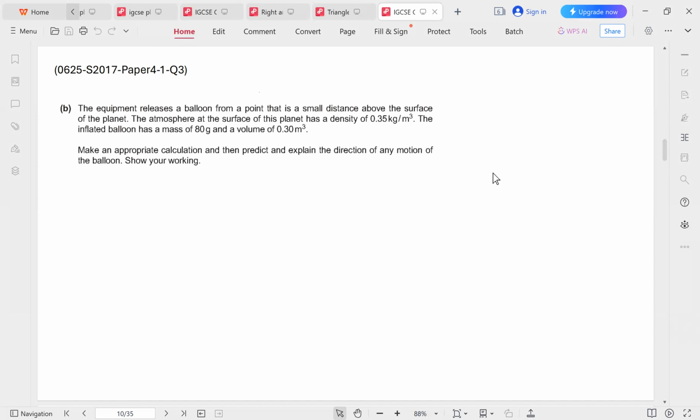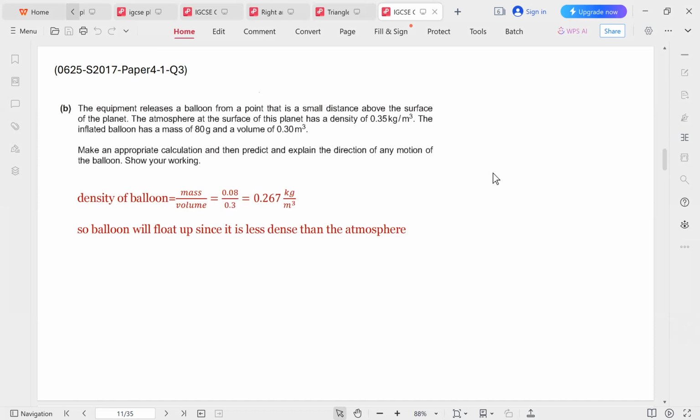So what is the density of the balloon? Again, we apply the same equation, mass over volume. And here we are given the mass, but the mass here is 80 grams, and we want the unit to be in kilograms to compare, since the other density is given in kilograms. So we convert the 80 grams to kilograms by dividing by 1,000.